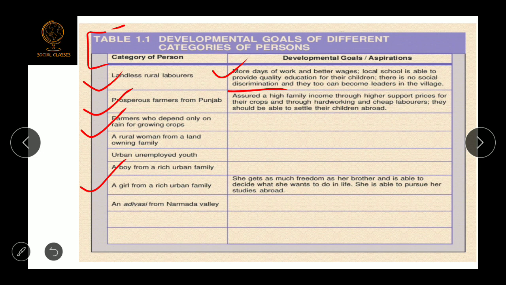So here are some examples which will help you understand the concept. For example, an Adivasi who is living in the Narmada Valley, what will be the development goal for that person, that Adivasi?